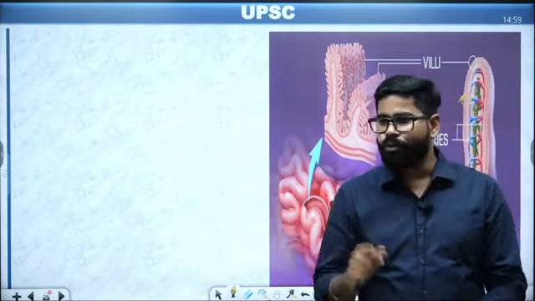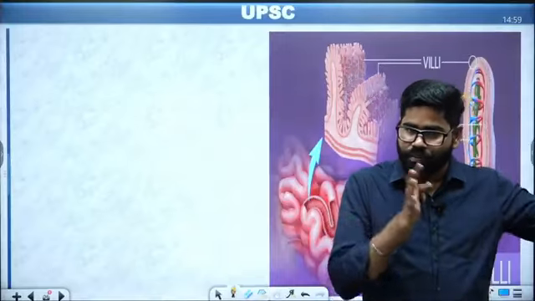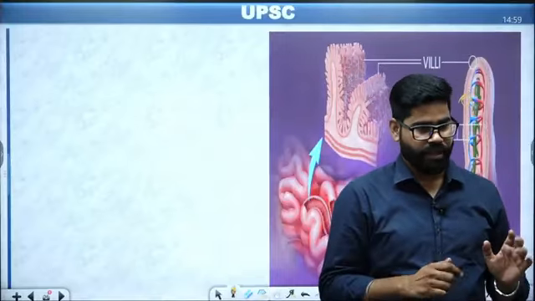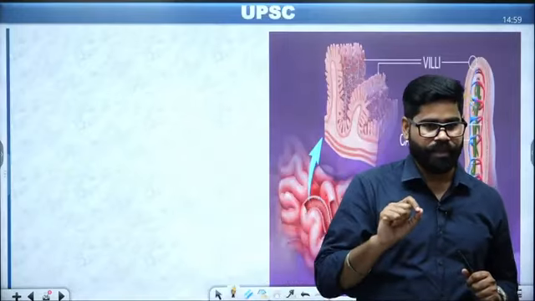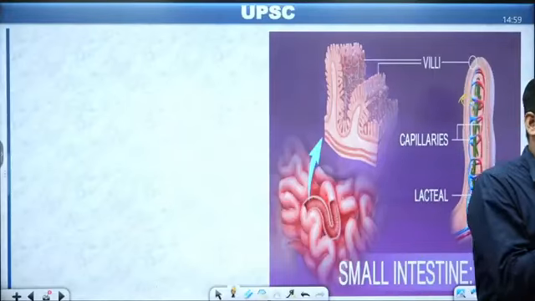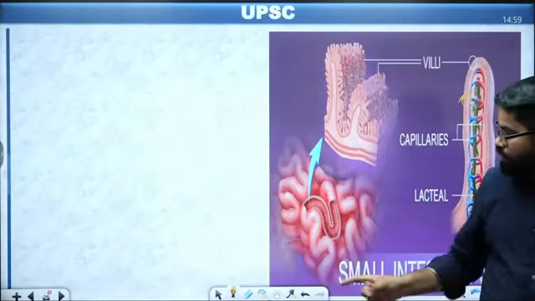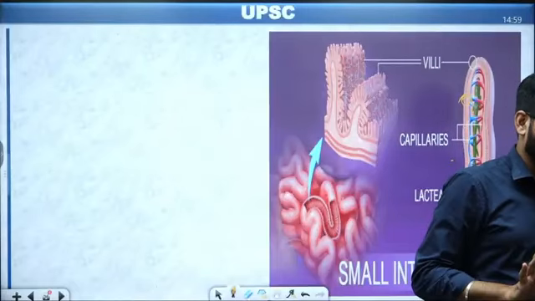And the blood will do what? Blood will assimilate it. Assimilate means to mix it into the blood. So after the absorption, the next part will be assimilation, where the food is going to be assimilated or mixed into the blood. And then this food is going to reach all the cells of the body.